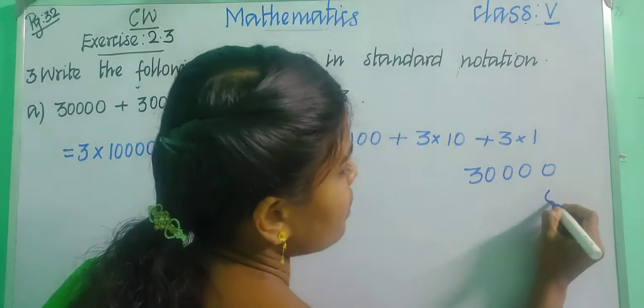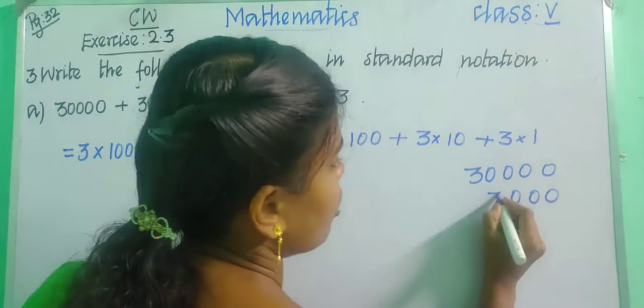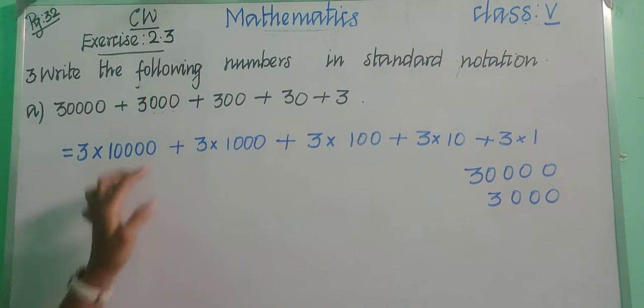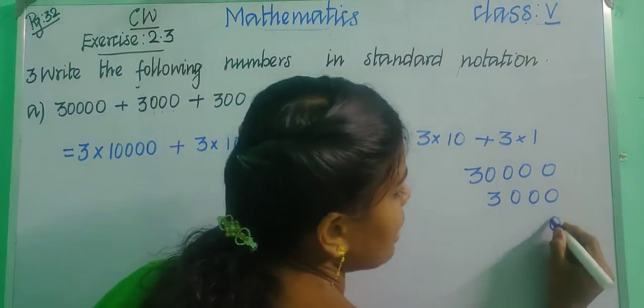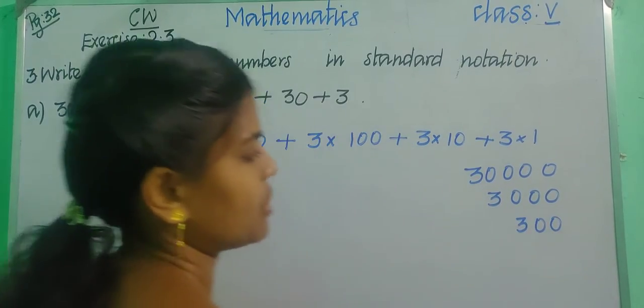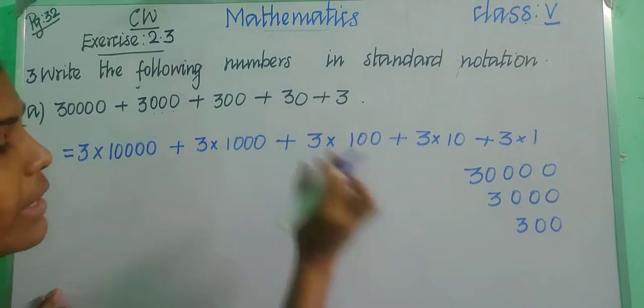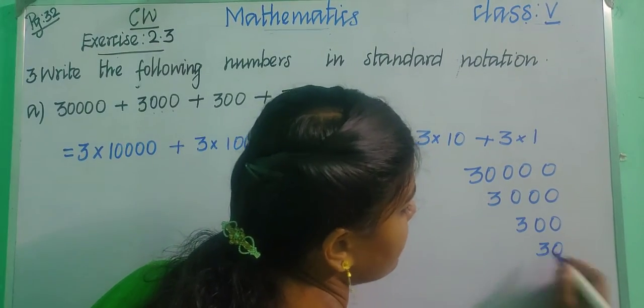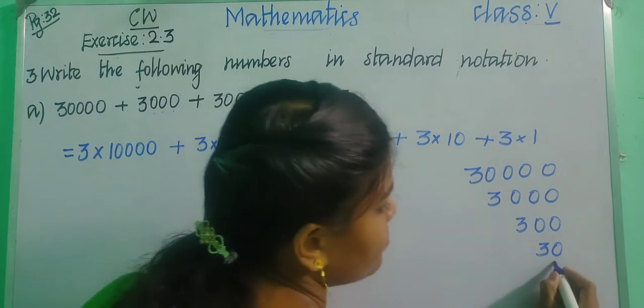First 0 0 0, and then we are having only 1 3, so put 3 here. And then we are having 300, 0 0 and 3. Okay, so 300 and then we are having 30. So 0 and 3. Okay, children, and at the last we are having 3.